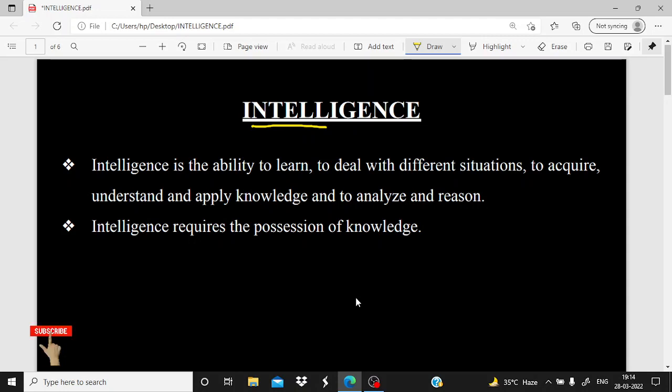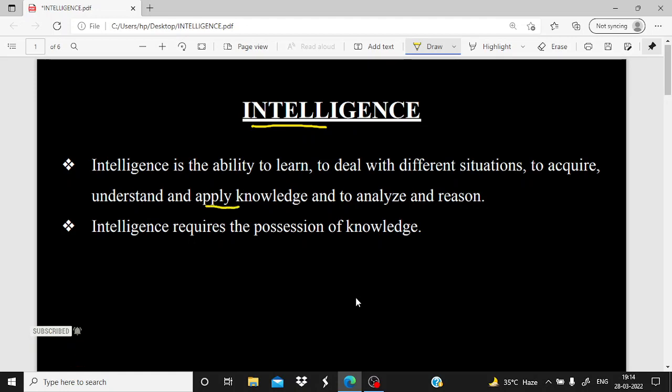Intelligence is the ability to learn, to deal with different situations, to acquire, understand, and apply knowledge, and to analyze and reason. What does it mean? Ability to learn. As you can see, we are learning things and we use them in our daily life, like problems and all, to deal with different situations. That means in case some problem or some event has occurred, then how you tackle that. To acquire and understand, you try to understand the things and you apply the knowledge.